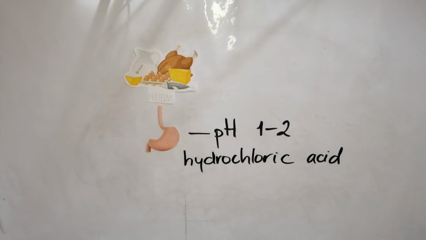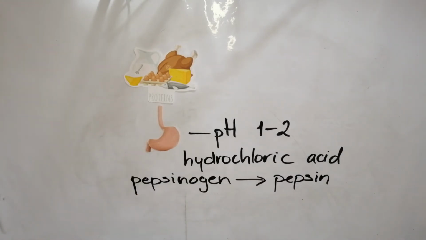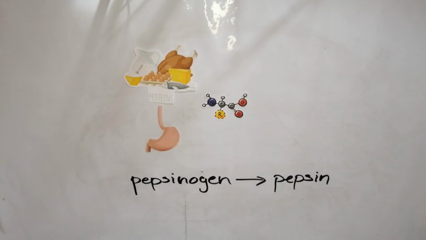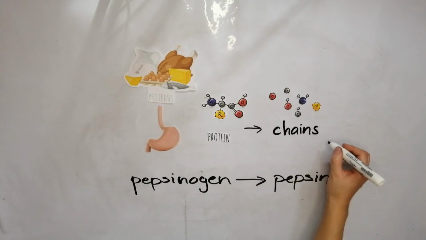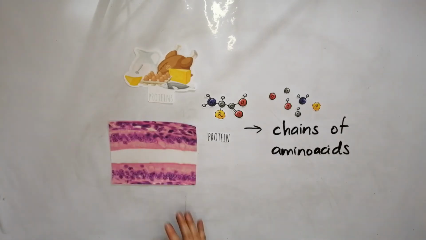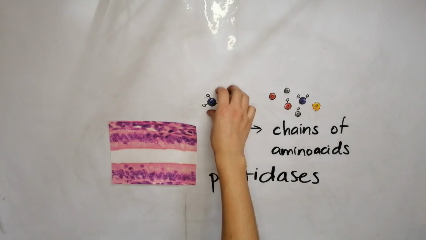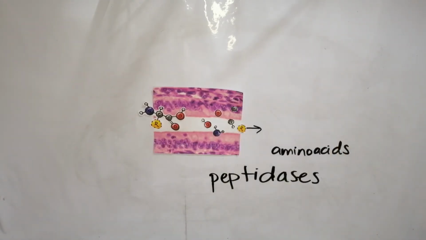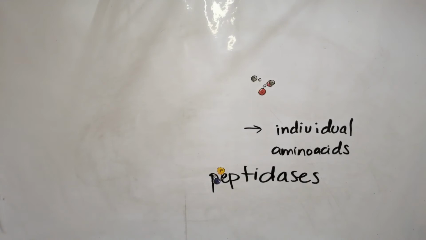Protein digestion starts in the stomach with the gastric juice. This is secreted by gastric glands and has a pH of 1 or 2 because it contains hydrochloric acid, which converts pepsinogen to pepsin, an enzyme that converts proteins into peptides, which are smaller molecules. These are chains of amino acids, and then the brush border secretes peptidases and other enzymes to convert these chains into individual amino acids to get absorbed. Finally, pancreatic enzymes such as trypsin end the digestion of the remaining molecules of protein.